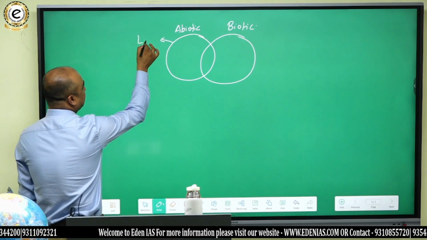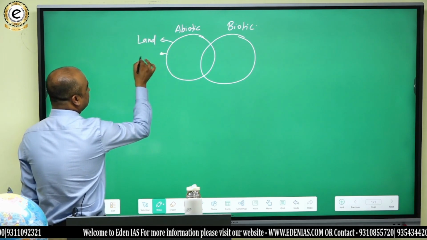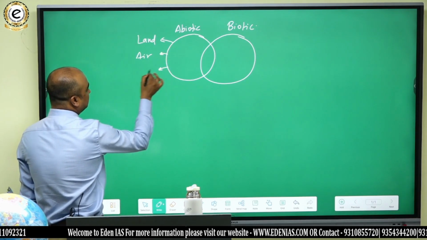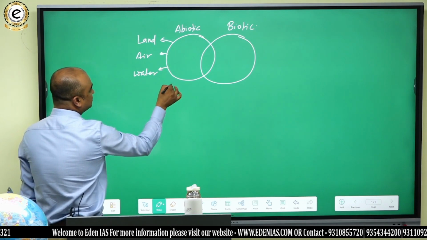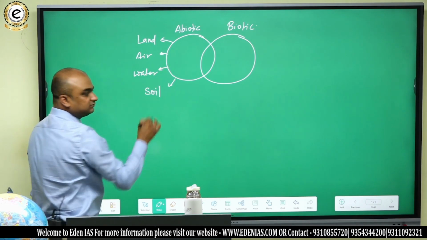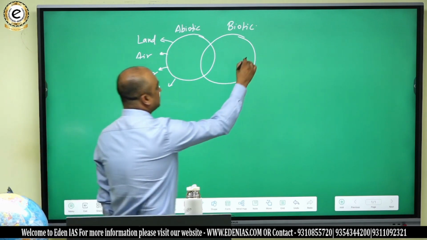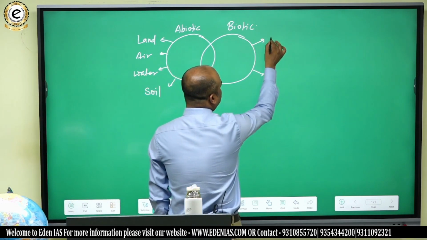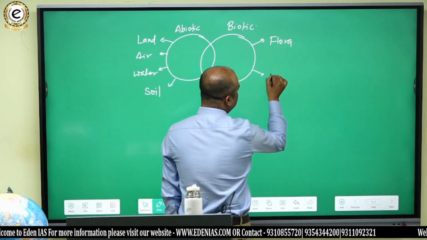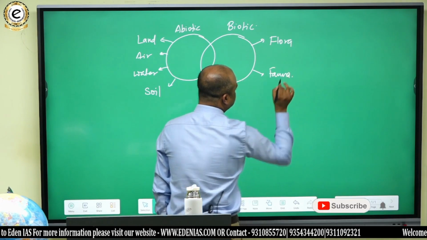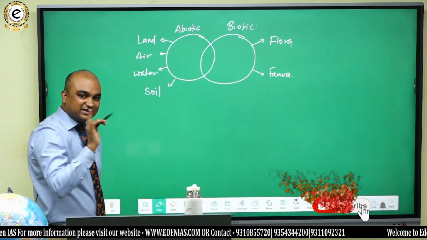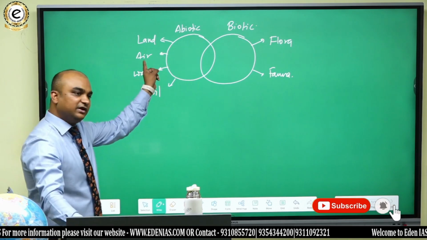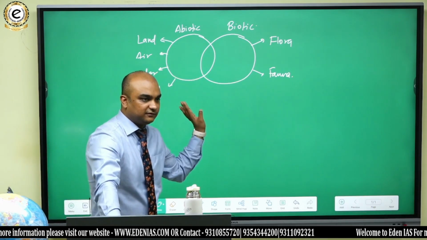Most important thing, can I say land, then air, then water? Can I also include soil in this? I can, right? Whereas biotic would have what? It would have flora and fauna. These both are what? Features. Natural living features, natural non-living features.